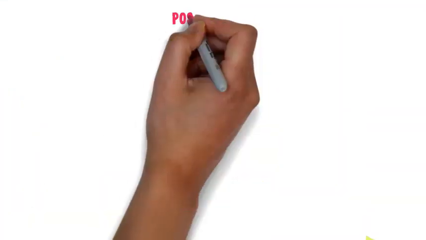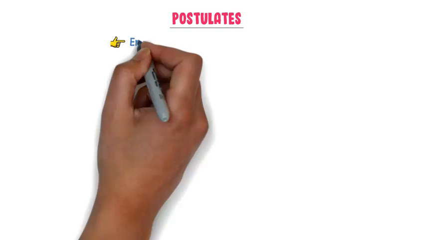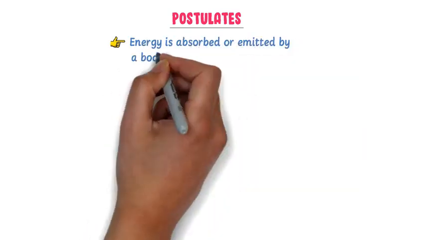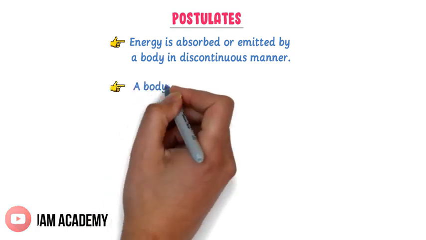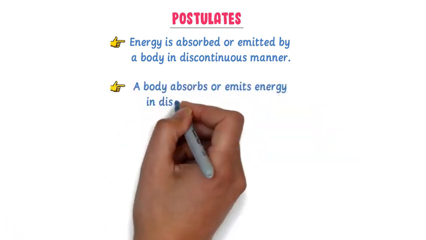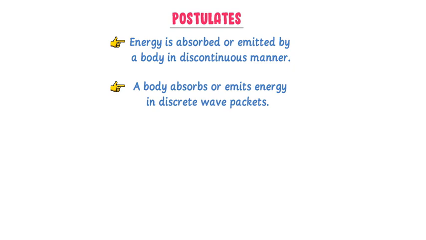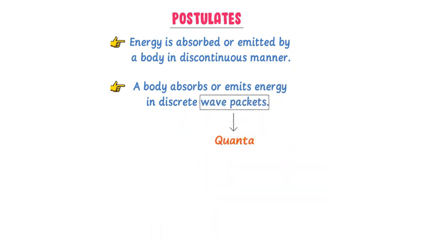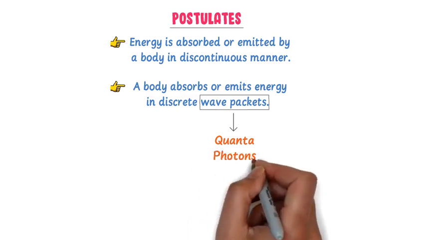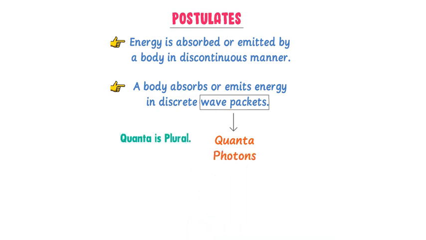Now let's understand the postulates of Planck's quantum theory. He states that energy absorbed or emitted by a body is in a discontinuous manner, not in a continuous manner. Secondly, he states that a body absorbs or emits energy in discrete wave packets. These wave packets are called quanta, or in case of light, it is called photon. Remember that quanta is plural and quantum is singular.